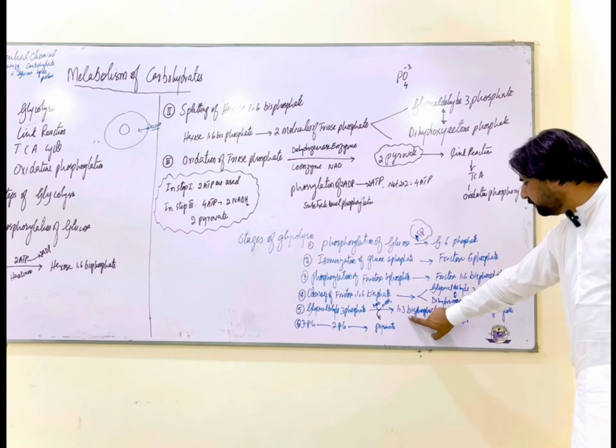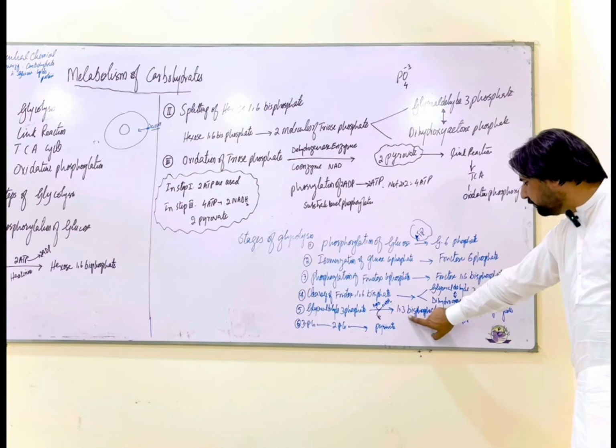So they would convert. So we can say stages of glycolysis comprise of these 6 steps. We're going to discuss these 6 stages of glycolysis one by one. So the first stage is phosphorylation of glucose. One ATP is used up over here during phosphorylation of glucose. So this glucose is converted to glucose 6 phosphate. After the conversion, it is activated, so we can say it can now be used in the further process of glycolysis.